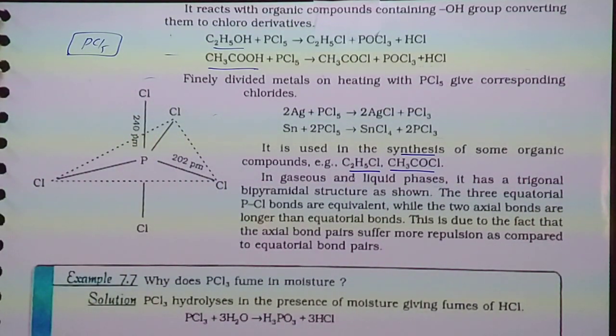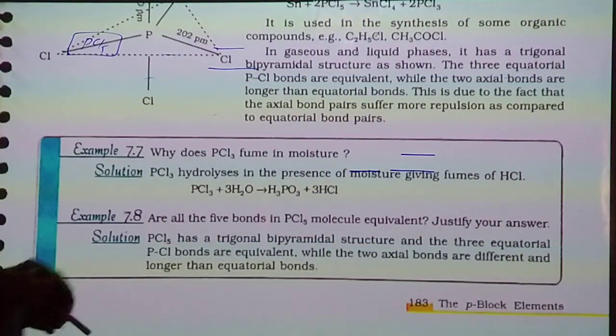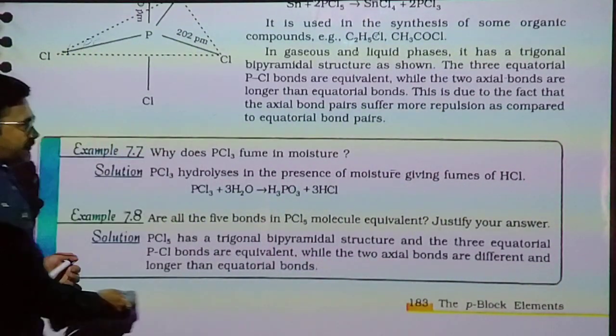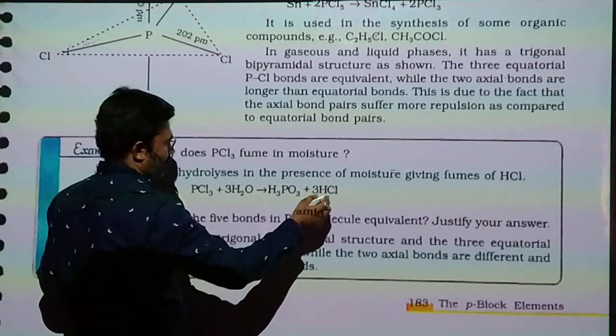Now example 7.7. Why does PCl5 fume in moisture? PCl5 hydrolyses in the presence of moisture, giving fumes of HCl. Hydrolysis means reacting with water and giving hydrochloric acid, so it gives smoke, fumes.